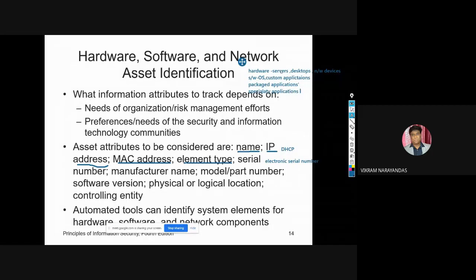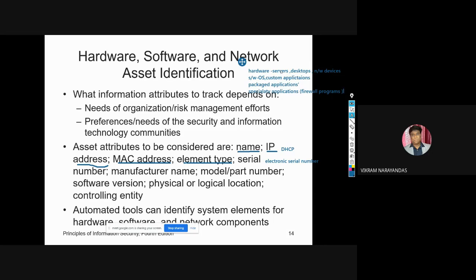For example, you can take firewalls. Firewalls come under this. Firewall programs come under this.